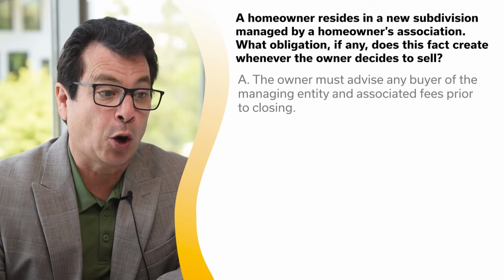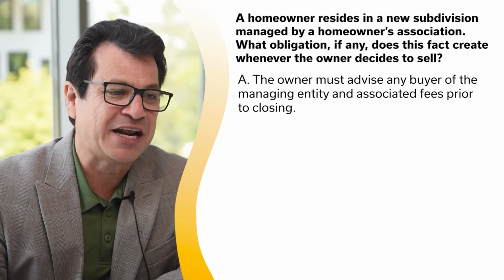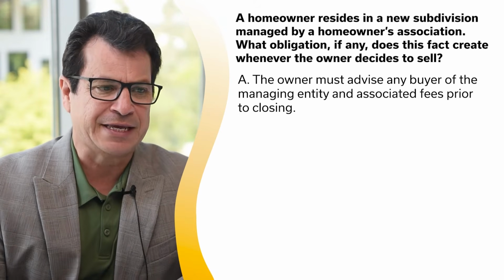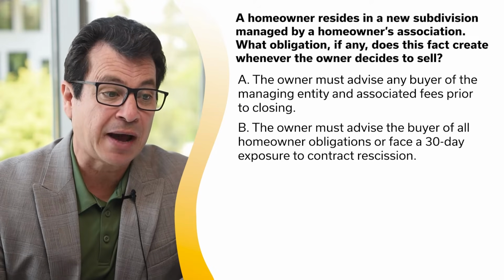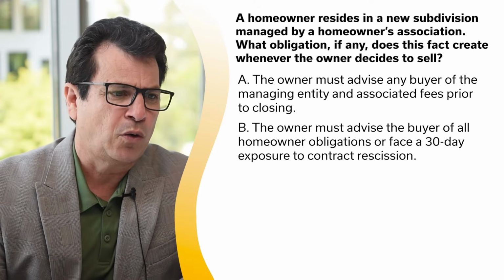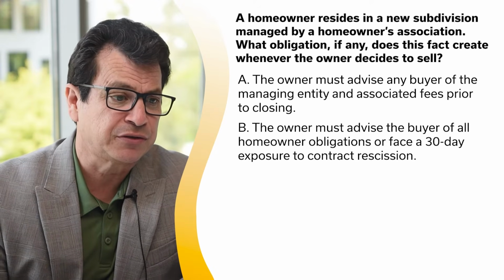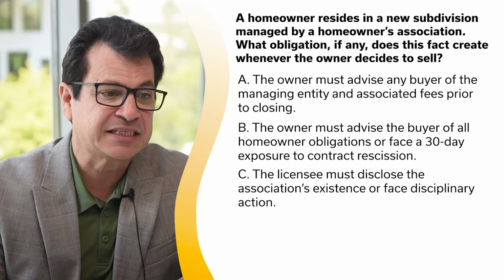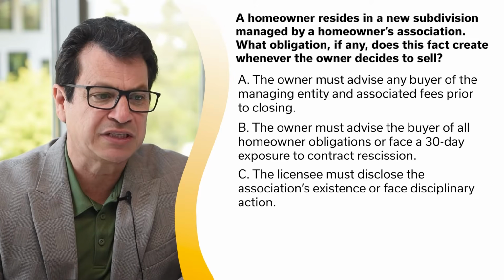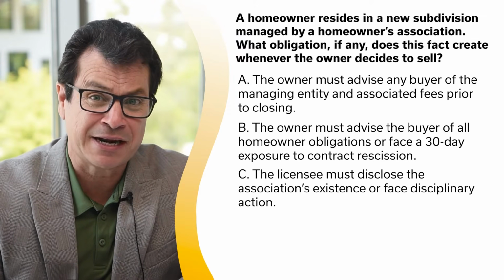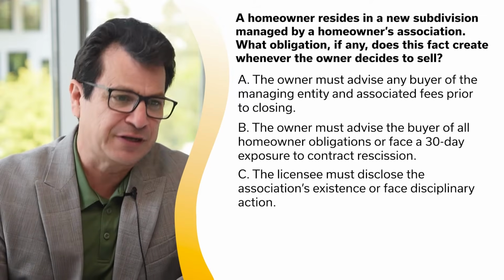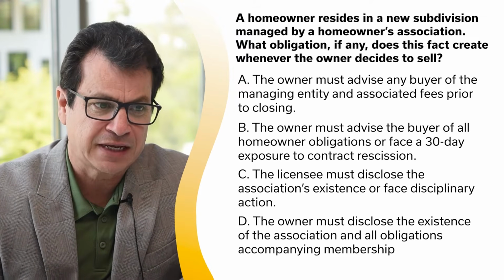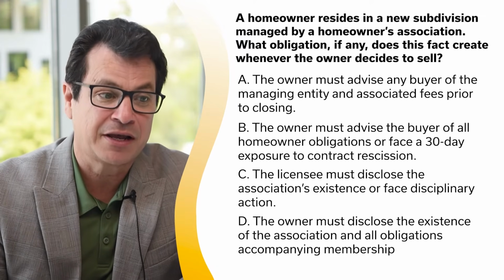A, the owner must advise any buyer of the managing entity and associated fees prior to closing. Answer B, the owner must advise the buyer of all homeowner obligations or face a 30-day exposure to contract rescission. Answer C, the licensee must disclose the association's existence or face disciplinary action. Or last but not least, answer D, the owner must disclose the existence of the association and all obligations accompanying membership.